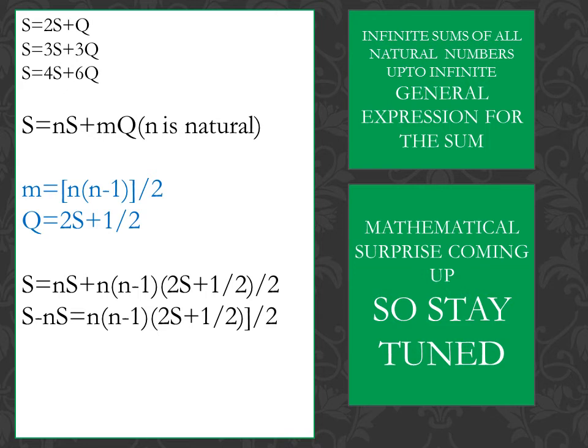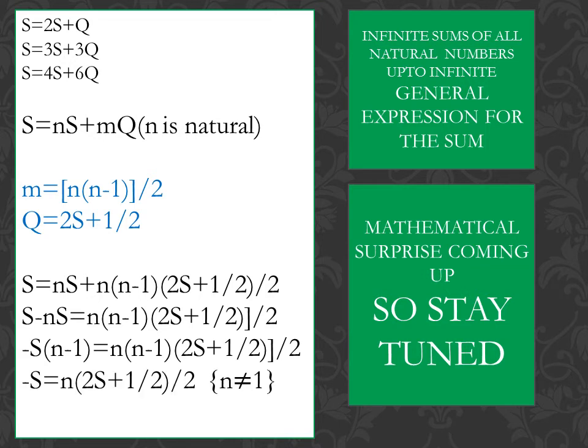So s minus n times s will be, so now I will take n minus 1 as common. Minus of s times (n minus 1) is equal to n times (n minus 1) times (2s plus 1) by 2 upon 2. So now I will write one more step. Minus s is equal to n times (2s plus 1) by 2 upon 2. Sorry, I have divided n minus 1 on both sides.